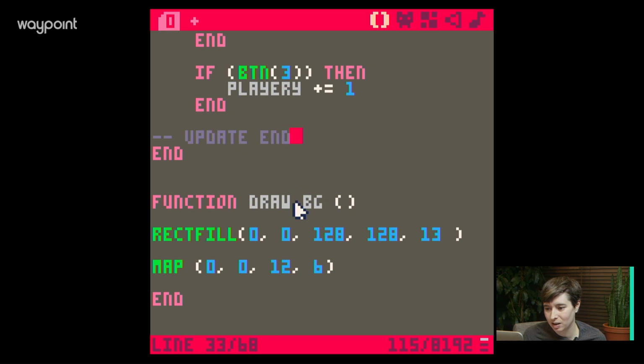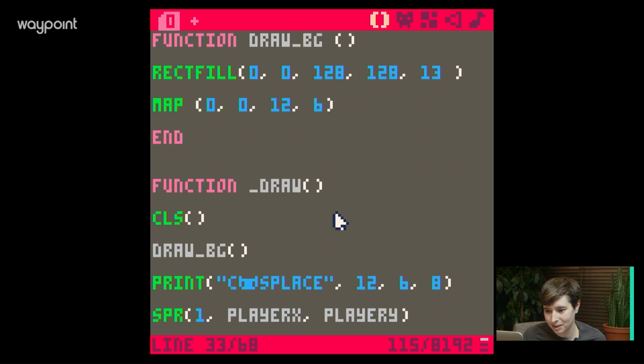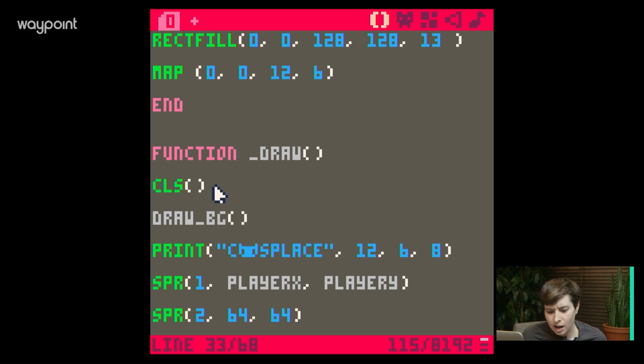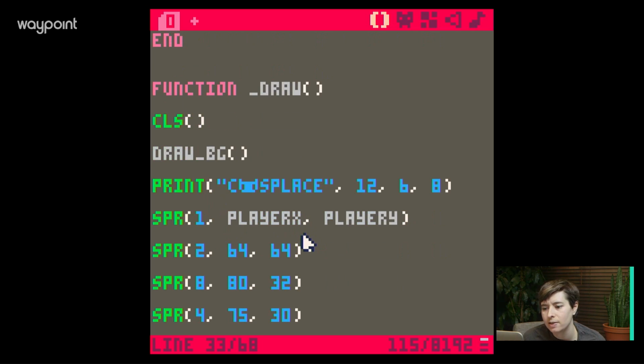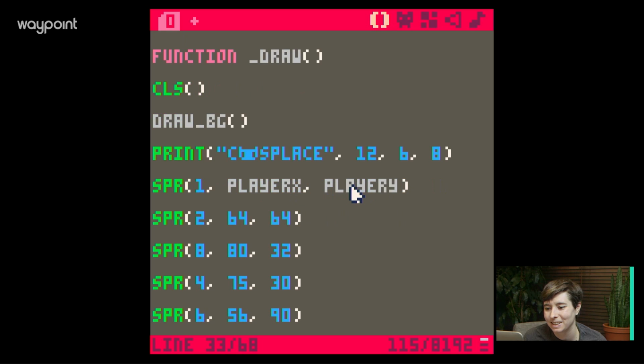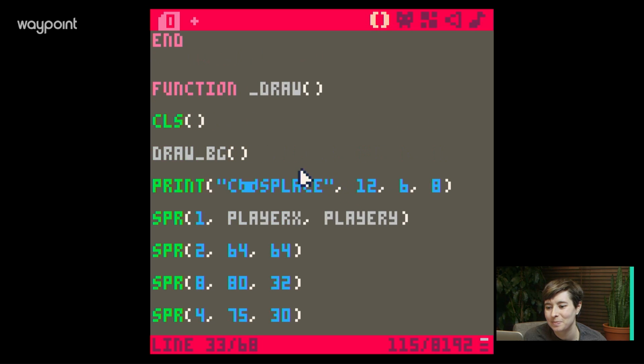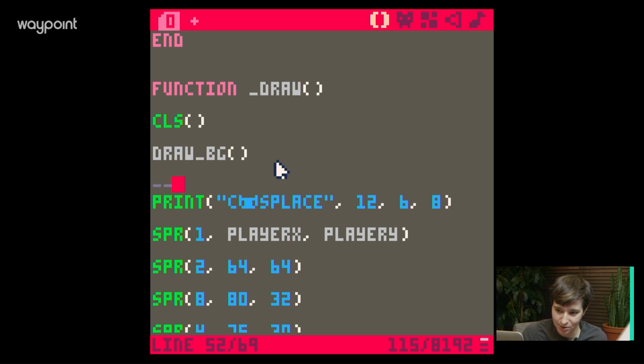I mean, that's so obvious that I don't feel the need to comment that out. And then draw, of course. I don't know if we need clear screen anymore. We might not. It's a good question. And then, of course, we have draw BG. And then this is our sign. You know, print cosplays. I guess we could put draw features or something. Like, yeah, we'll comment that out and say, like, draw characters and props.